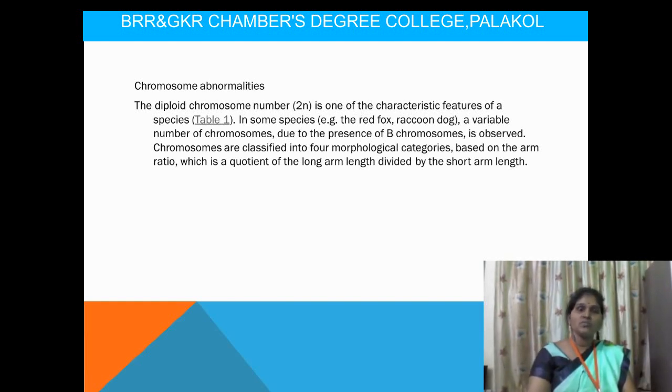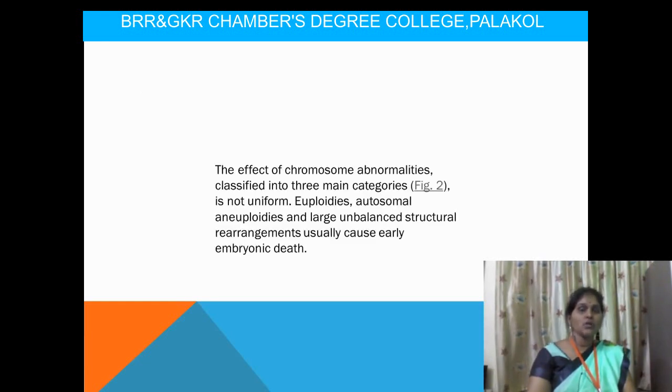These chromosomes are classified into four types, morphologically characterized based upon the arm ratio, which is the quotient of the long arm length divided by the short arm length. The next one is the effect of the chromosomal abnormalities. It is classified into three main categories. Euploidies, autosomal aneuploidies and large unbalanced structural rearrangements usually cause early embryonic deaths.